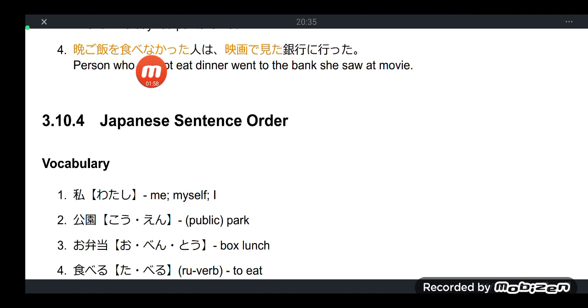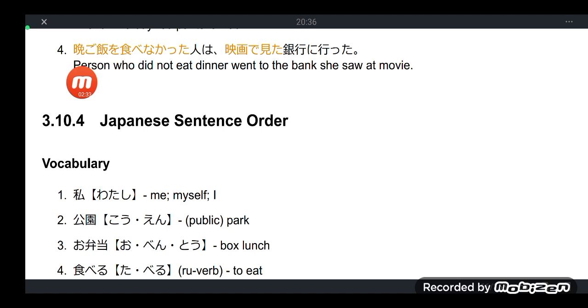But with the presence of the keiyoku, the one in orange colored font, we have seen how it modifies our noun. This keiyoku modifies hito, person. This keiyoku modifies ginko, or bank.